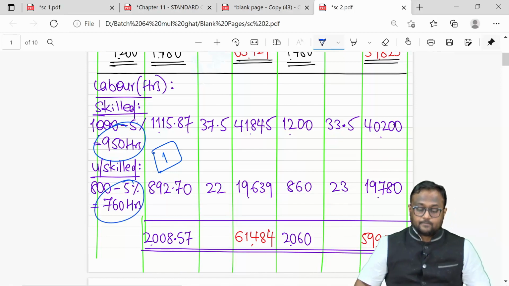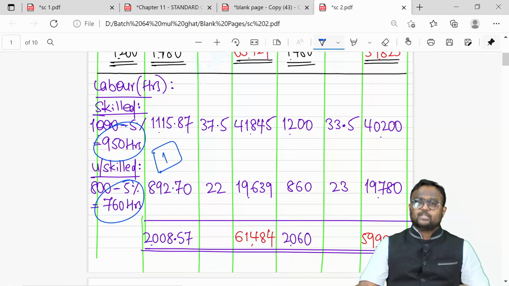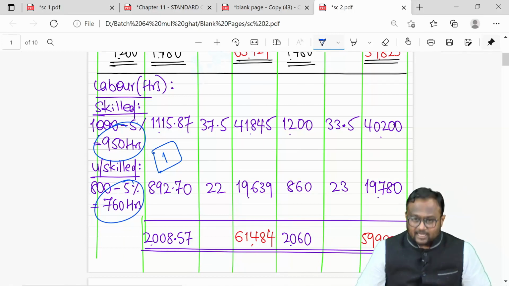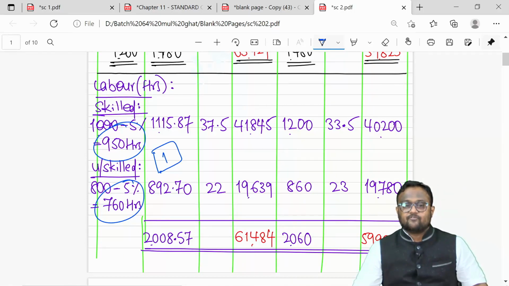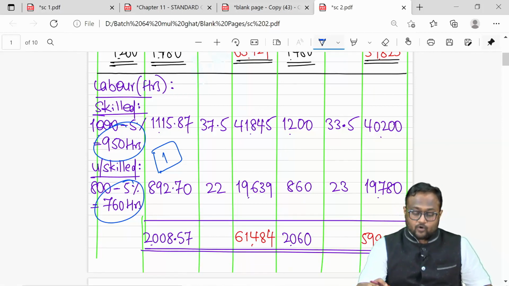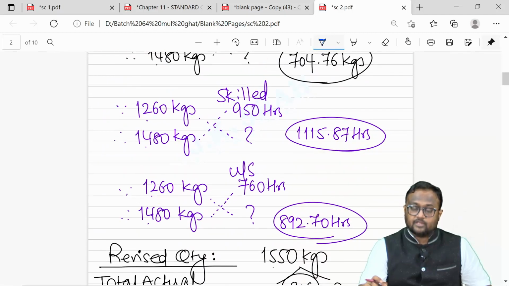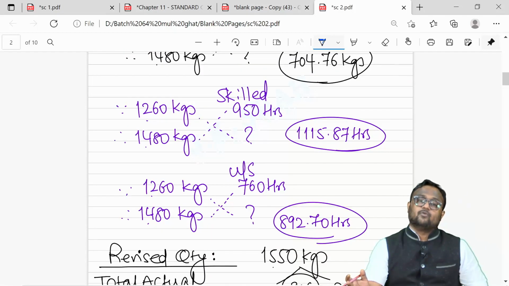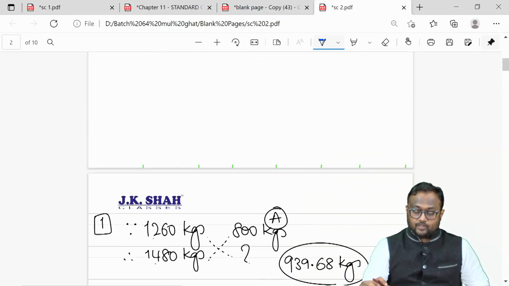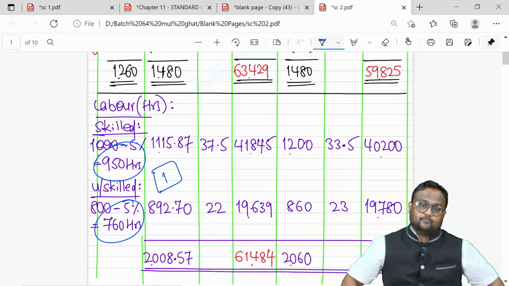in the table. Again, this was for 1260 kgs. 1260 kgs if I want to manufacture. Skilled should work for 950 and unskilled should work for 760. So cross multiplication gives me the answer. How much for 1480? Correct. So we wrote those number of hours and we got this answer calculated.